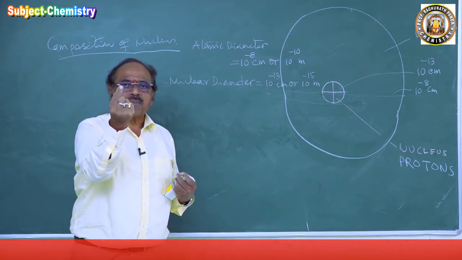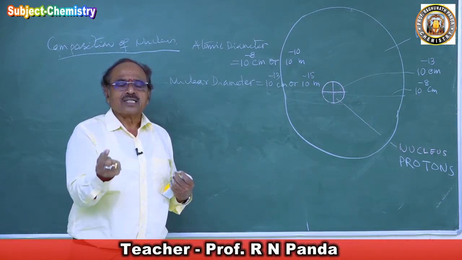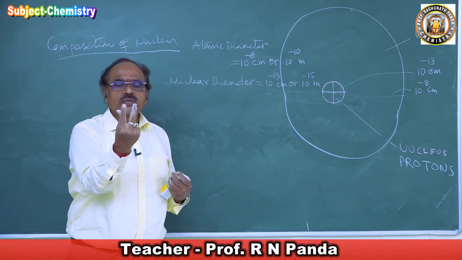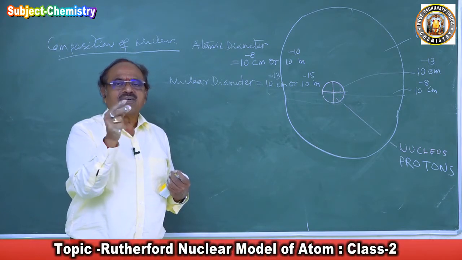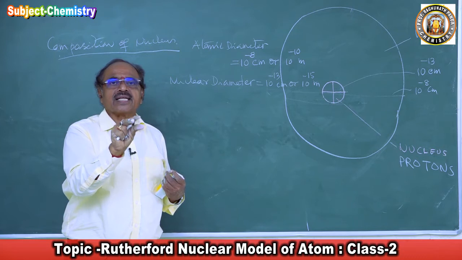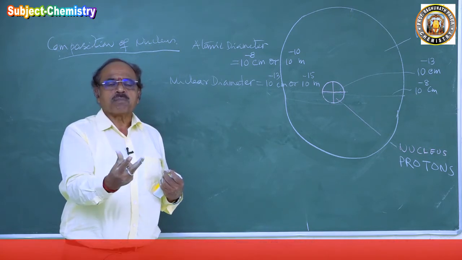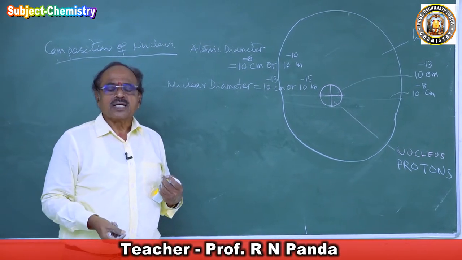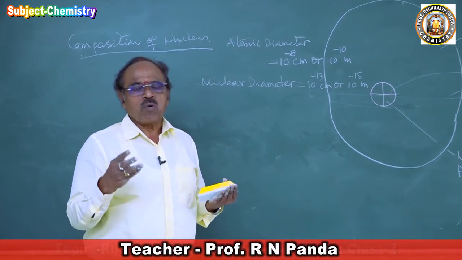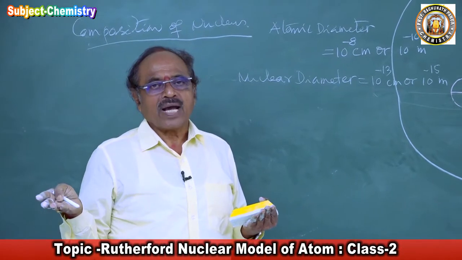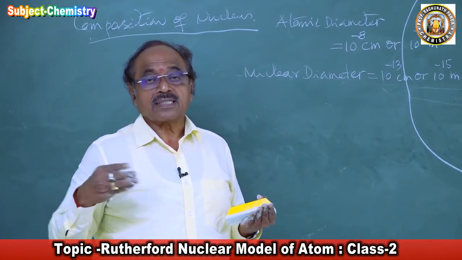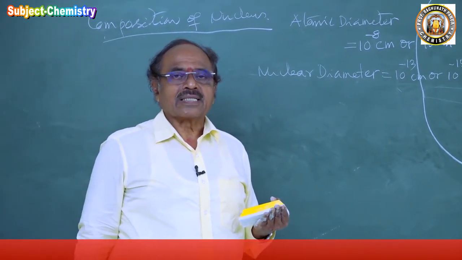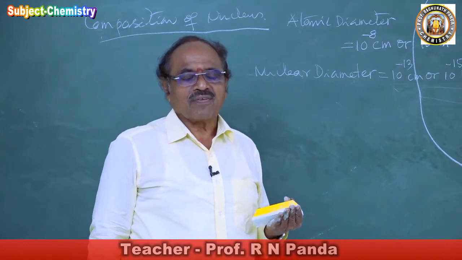Imagine one alpha particle has 4 units of mass and 2 units of charge, going to an atom of gold where 79 protons are there, and so much of the atomic mass is concentrated. Then you can have the mutual repulsion. F is equal to q1 q2 by d square. That is the force with which these alpha particles are deflected.